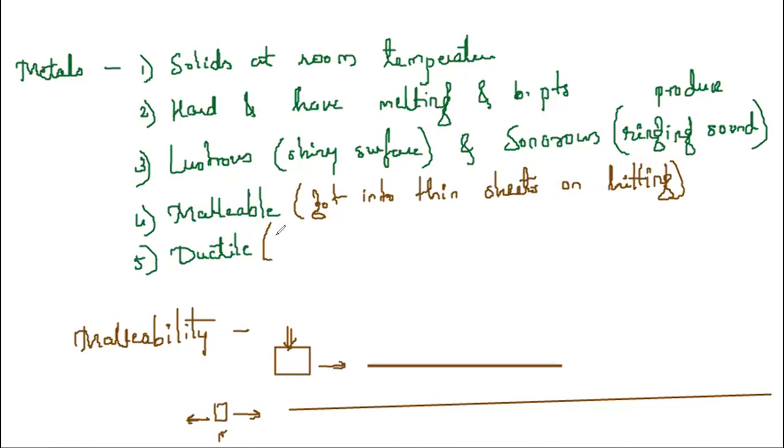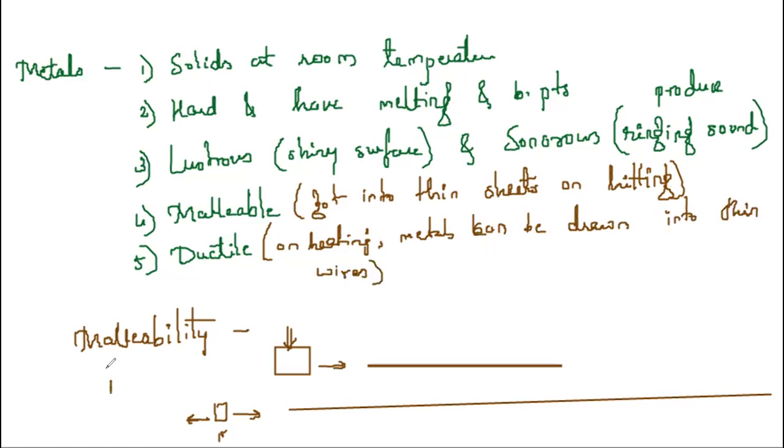So on heating, metals can be drawn into thin wires. And this property is called ductility, and it is possessed by metals. Therefore, we say metals are ductile.